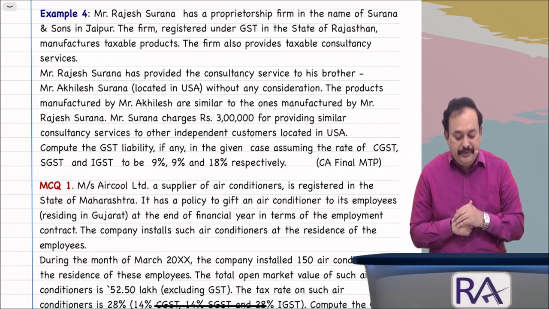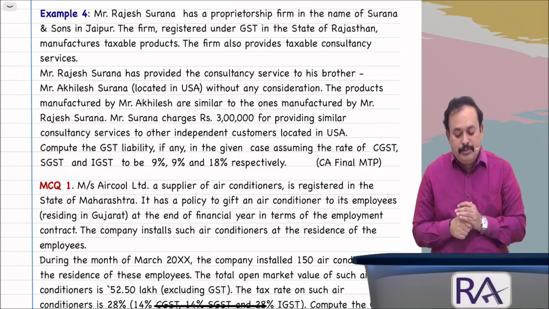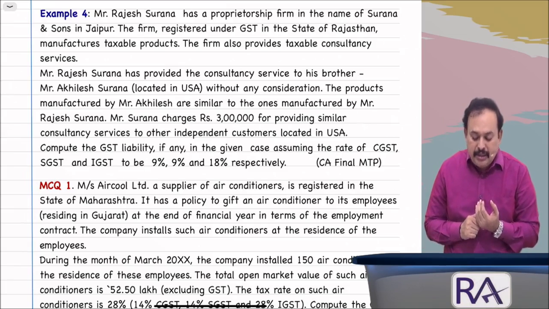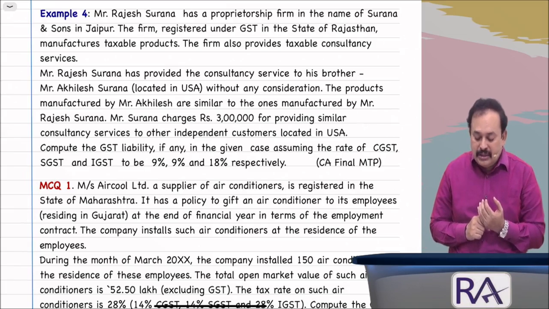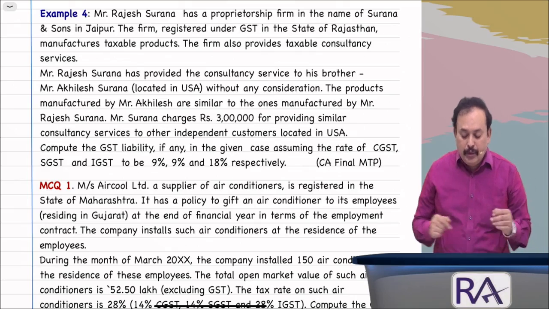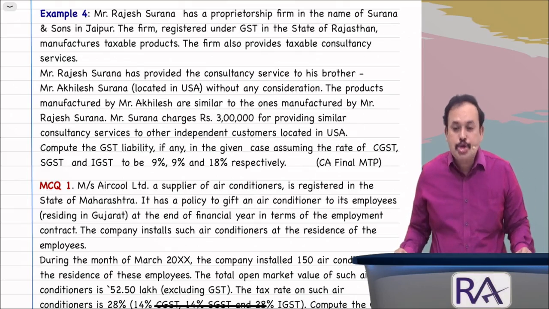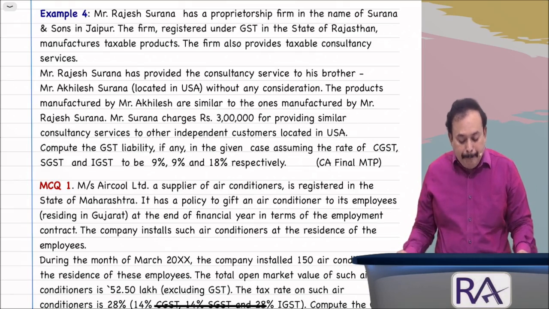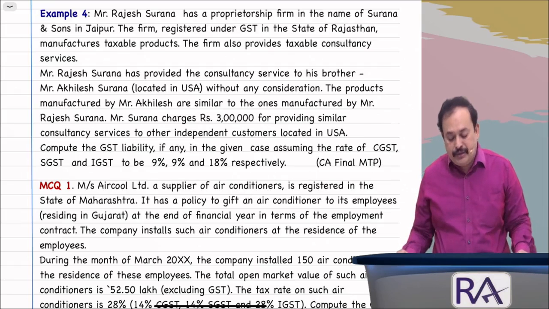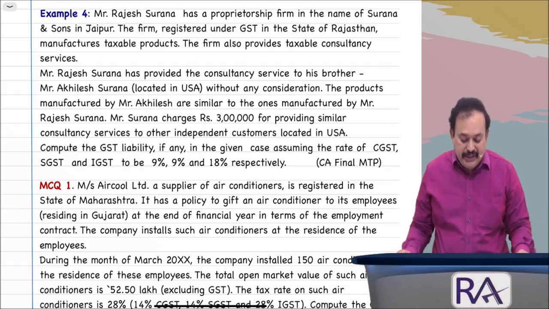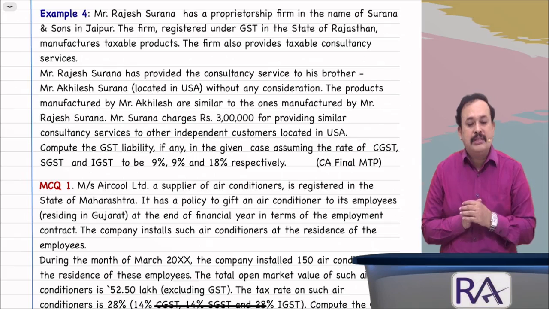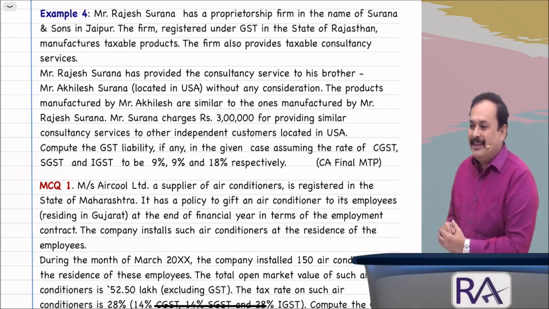The products manufactured by Akhilesh are similar to the ones manufactured by Mr. Rajesh Surana. Mr. Rajesh Surana charges rupees 3 lakhs for providing similar consultancy services to other independent customers located in USA. Compute the GST liability, if any, in the given case, assuming the rates of CGST, SGST, and IGST to be 9%, 9%, and 18% respectively.